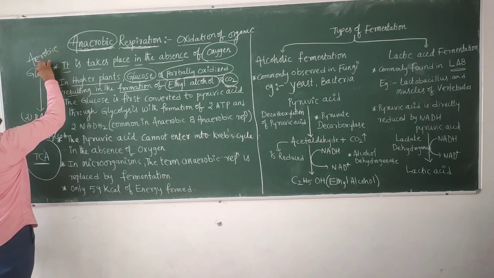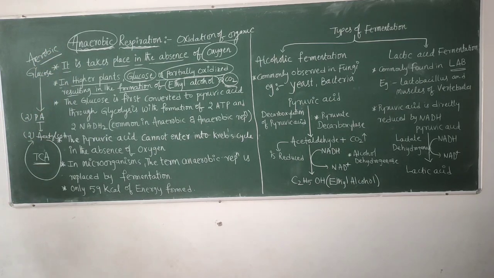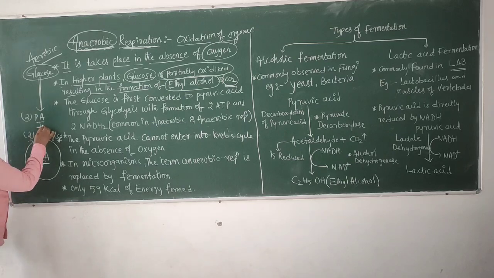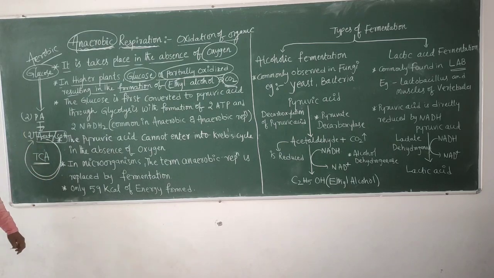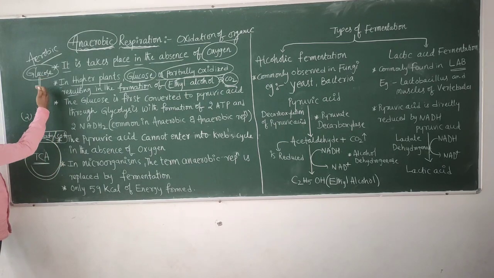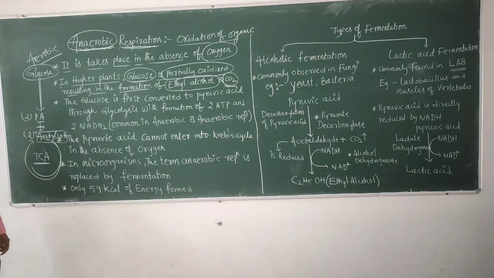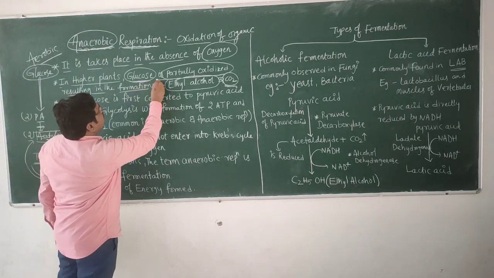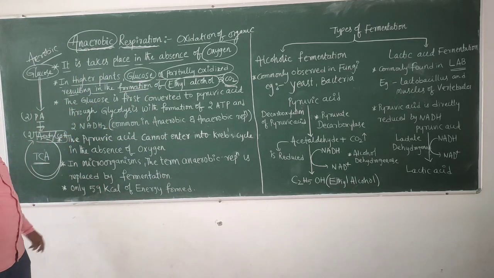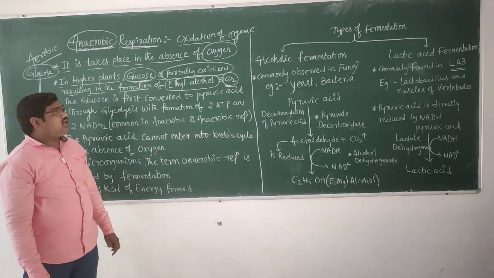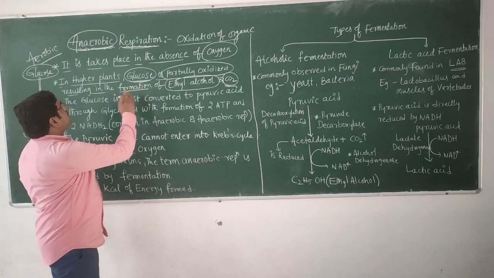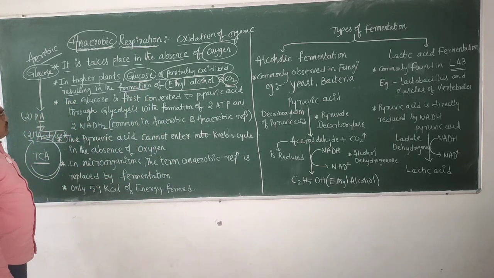In aerobic respiration, the organic food substance, glucose, is completely oxidized during glycolysis and the link reaction. Then acetyl CoA participates in the Krebs cycle. That means the glucose molecule is completely oxidized in aerobic respiration. But in anaerobic respiration, the glucose molecule is partially oxidized, resulting in the formation of ethyl alcohol and CO2. This is the main concept of anaerobic respiration.